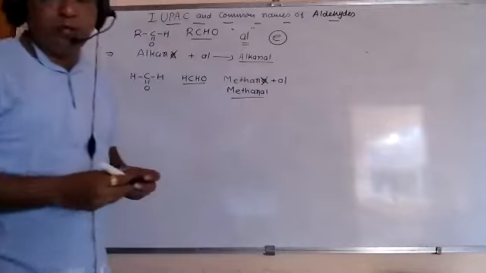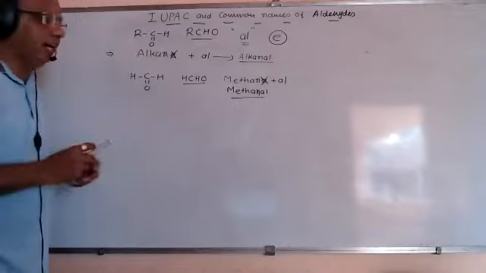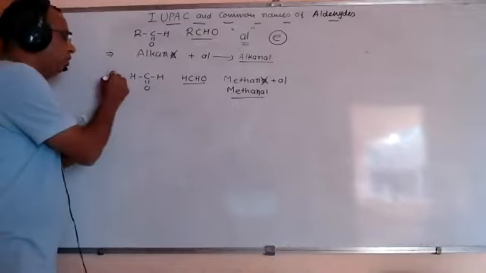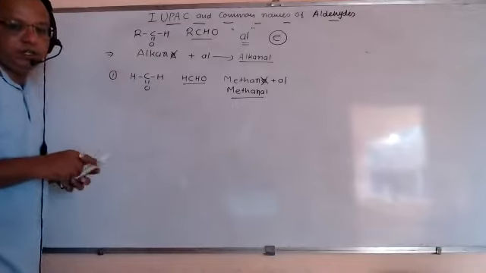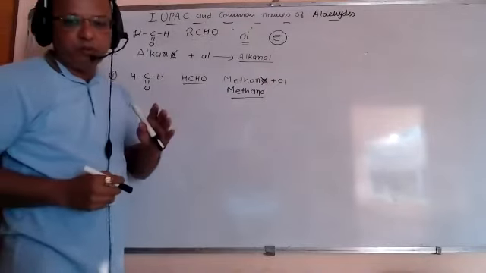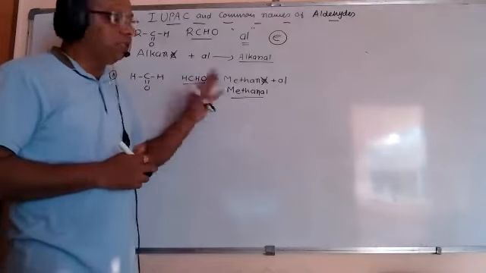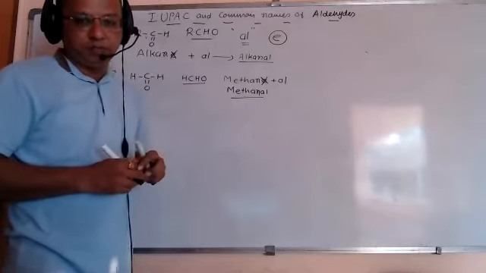This is the IUPAC name of the first member of aldehyde. Always remember, any suffix or prefix added is for the IUPAC system.